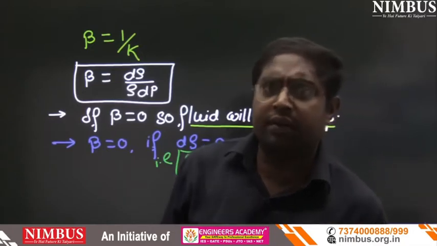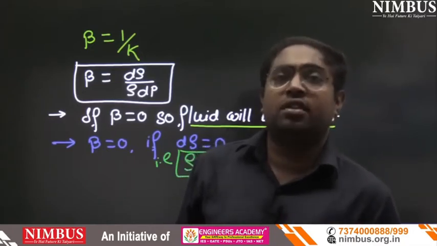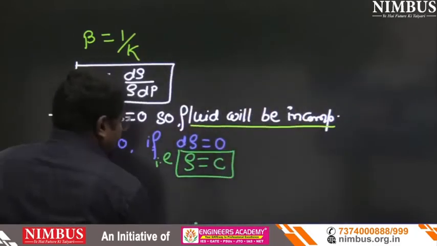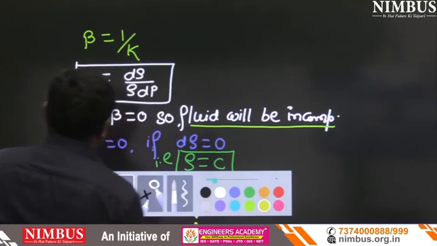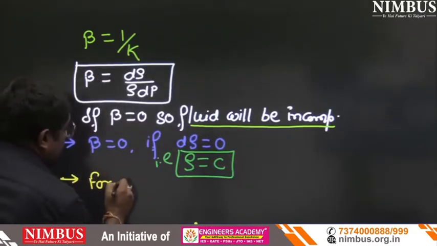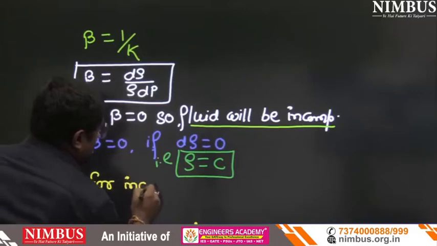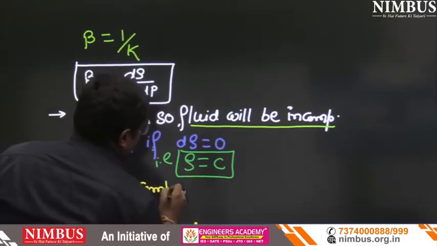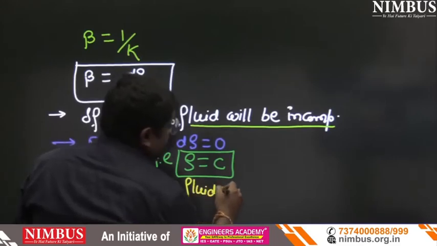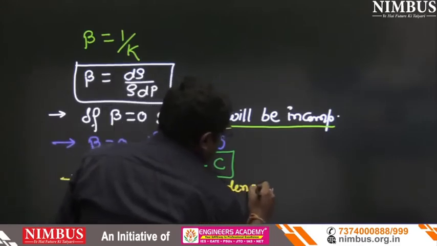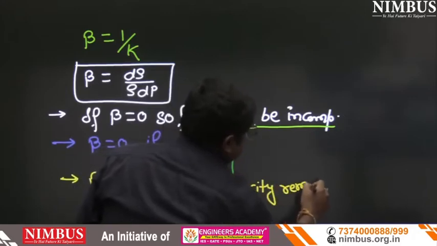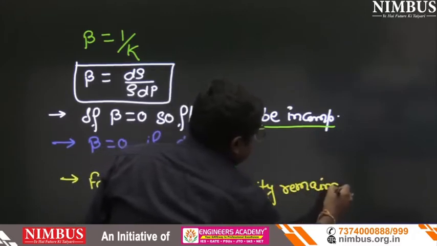In another words, we can change the language also. So we can write here: for incompressible fluid, density remains constant.